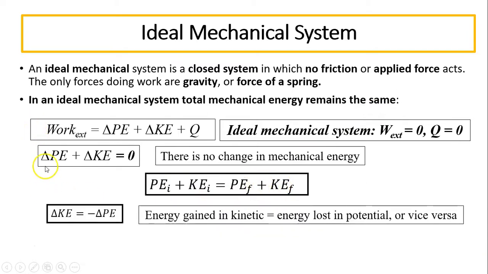We can rewrite this as delta KE equals negative delta PE. What does this say? Energy gained in kinetic form equals energy lost in potential form, or vice versa. They are constantly changing from kinetic to potential and back to kinetic.